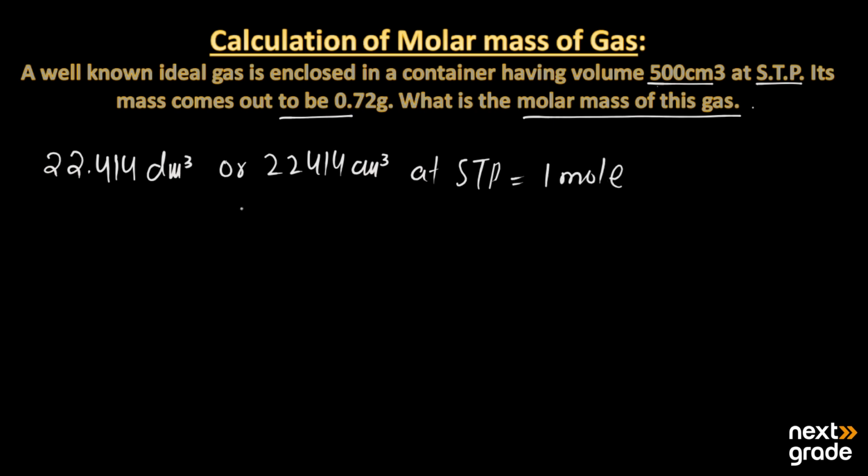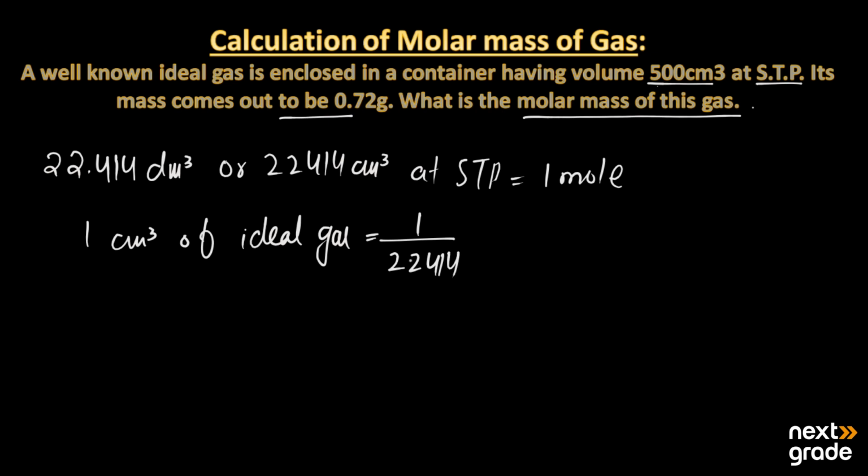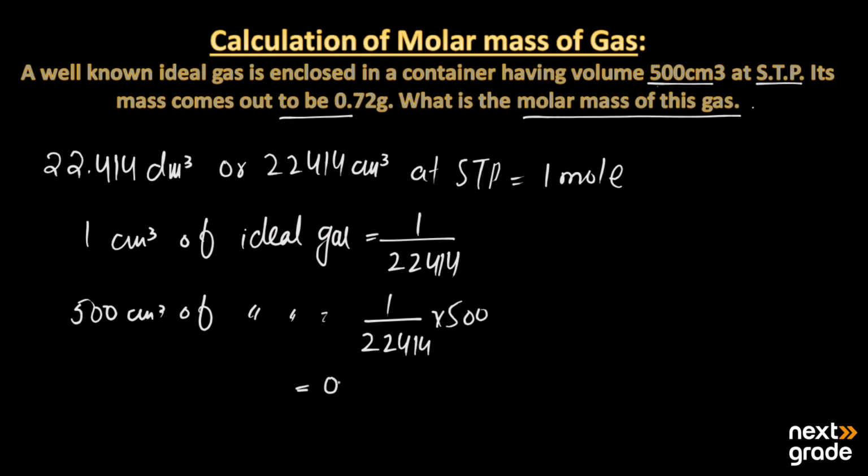So if we have 1 centimeter cube of an ideal gas at STP, then it is equal to 1 divided by 22414 moles, and when we have 500 centimeter cube of the ideal gas, it will be 1 divided by 22414 multiplied by 500. So we will have its moles equal to 0.0223. This is the total number of moles we have.